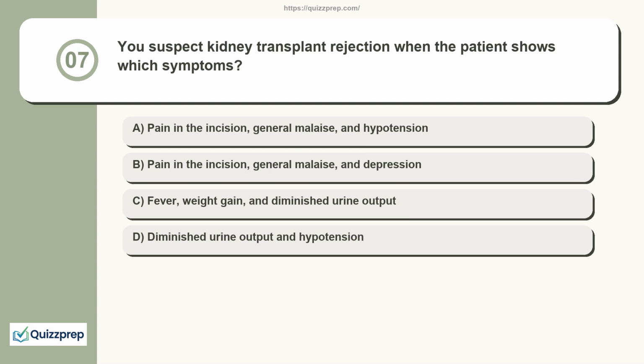Question 7. You suspect kidney transplant rejection when the patient shows which symptoms? Pain in the incision, general malaise, and hypotension. Pain in the incision, general malaise, and depression. Fever, weight gain, and diminished urine output. Diminished urine output and hypotension.